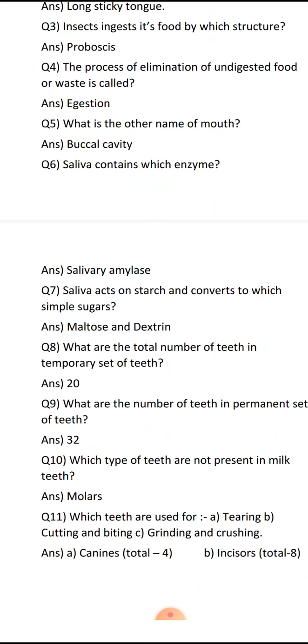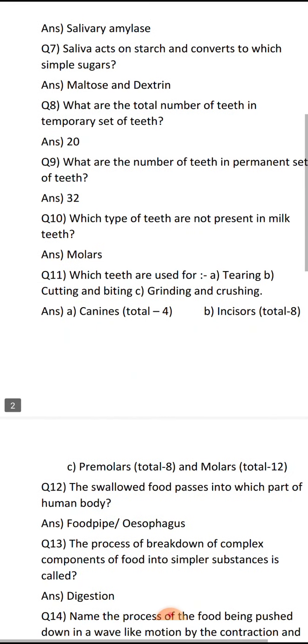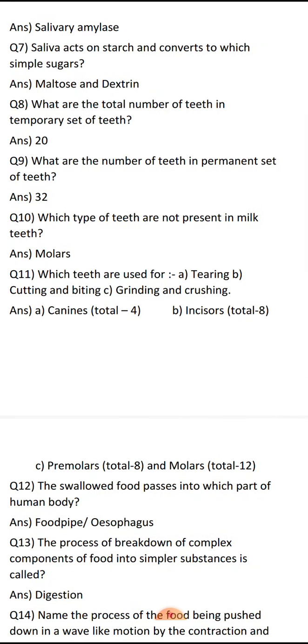What are the total number of teeth in the temporary set of teeth? They are 20 in number, and in the permanent set they are 32. Why are they 20 and 32? Because which type of teeth are not present in the milk teeth? They are molars. And what are the functions of the teeth?